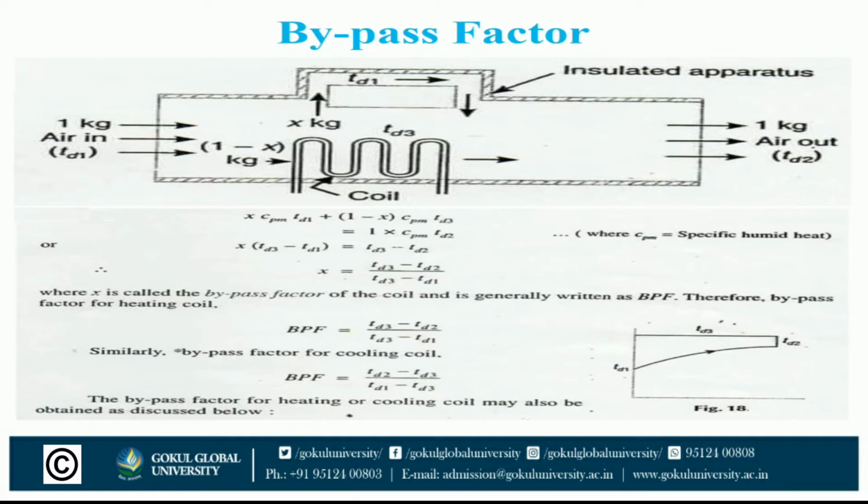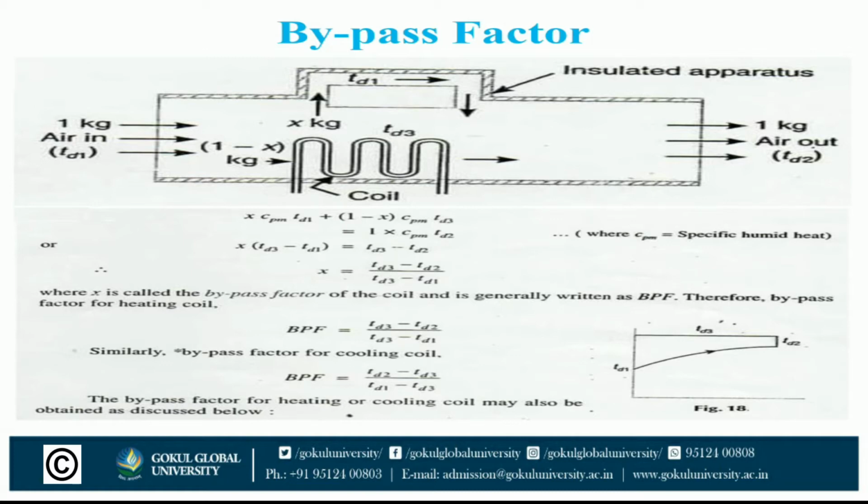A little consideration will show that when air passes over a coil, X kg bypasses unaffected, while the remaining 1 minus X kg comes in direct contact with the coil.